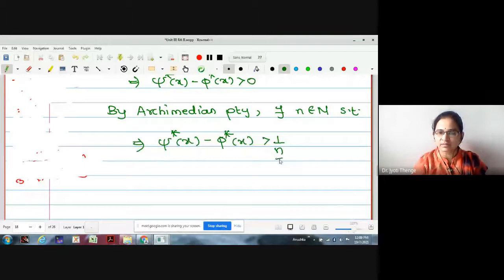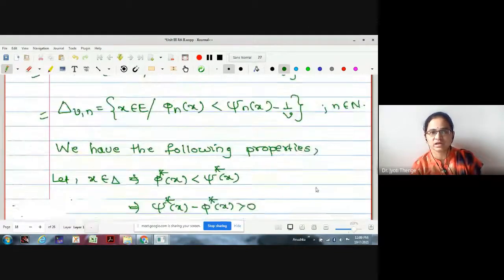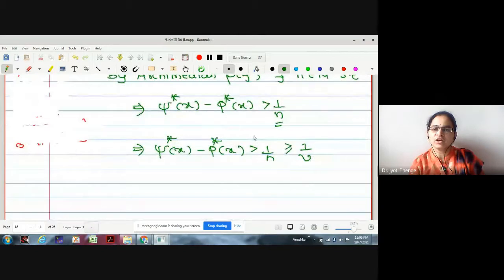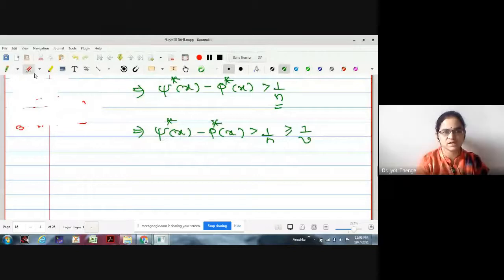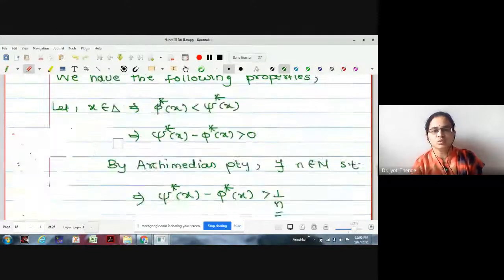If it is a natural number, can I find a real number v such that psi star of x minus phi star of x is greater than 1 by n, greater or equal to 1 by v? What v is? V is any natural number. Here I have not written, no? V is any real number. Okay, can you find a real number v such that 1 by n is greater than or equal to 1 by v? Yes, real number ma'am, v is possible. Actually, we were writing this just to interrelate, correlate these sets to one another, right?